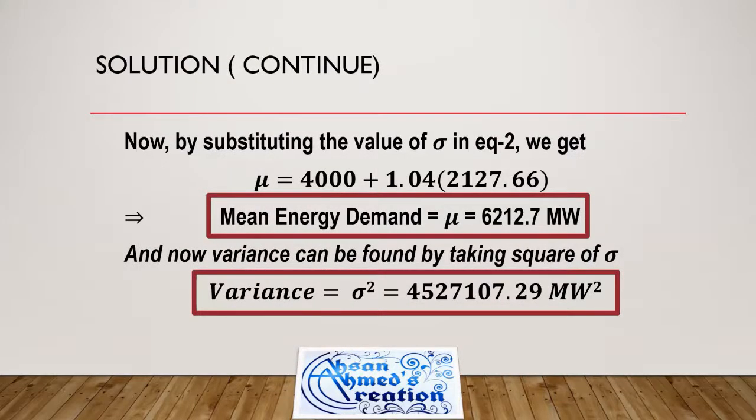Now with the help of this, we can find mu by putting the value of sigma in equation 2. We get mean energy demand, which is mu, equal to 6212.7 megawatt, and now variance can be found by squaring simply the standard deviation. So here are the requirements of the problem.